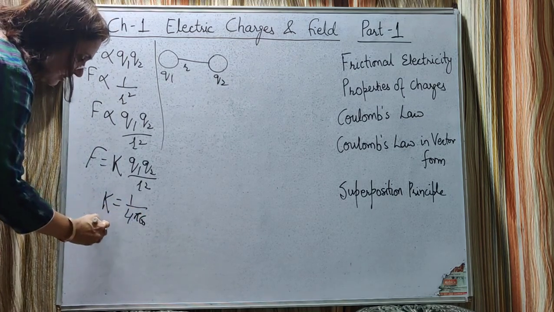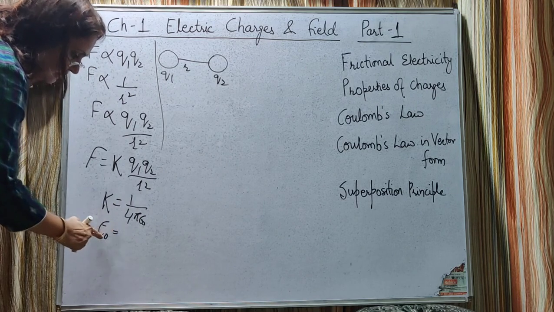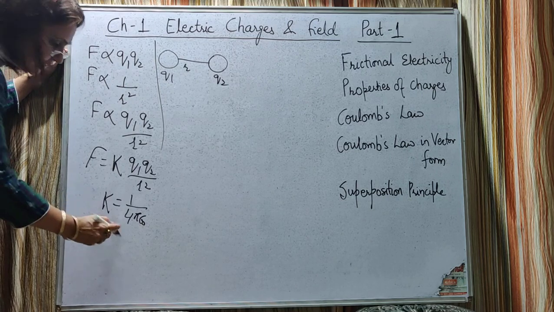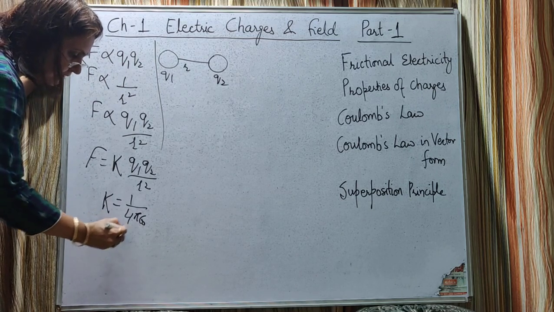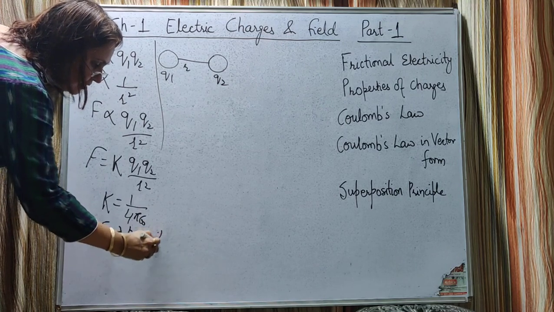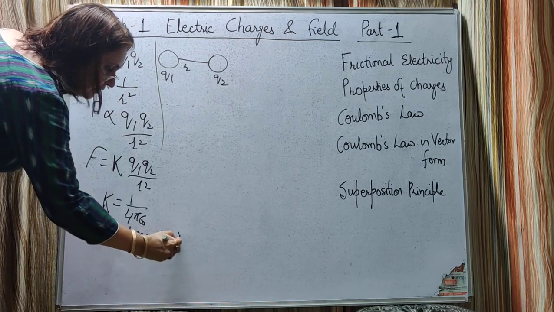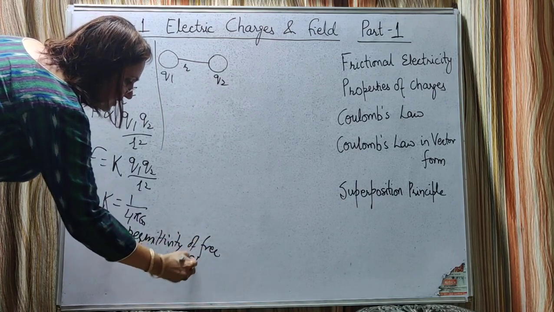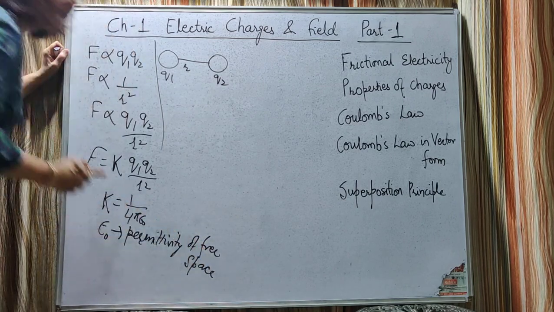This epsilon naught is a Greek symbol, and this 0 which is written is called the naught. Epsilon naught is called the permittivity of free space. That is, the charges are placed in free space.